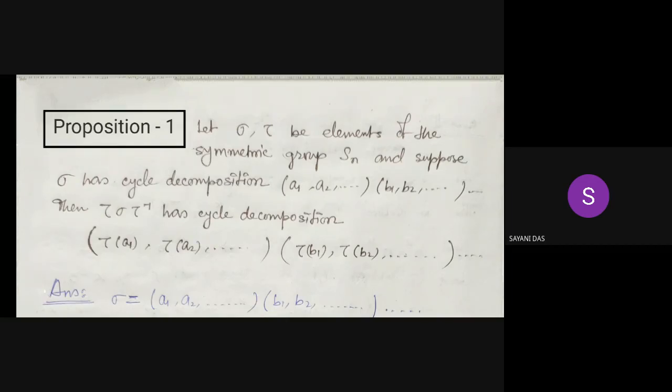Then tau sigma tau inverse has the cycle decomposition given by the images under tau: (tau(A1), tau(A2), ...)(tau(B1), tau(B2), ...) and so on.